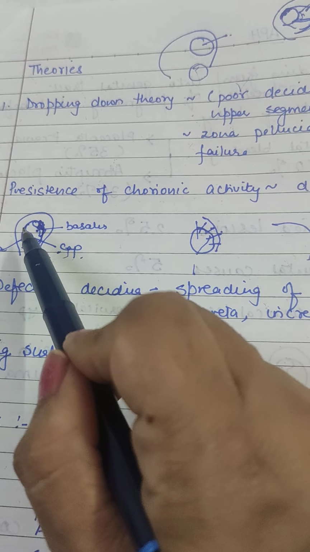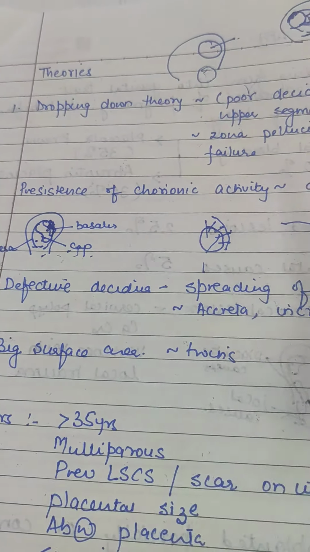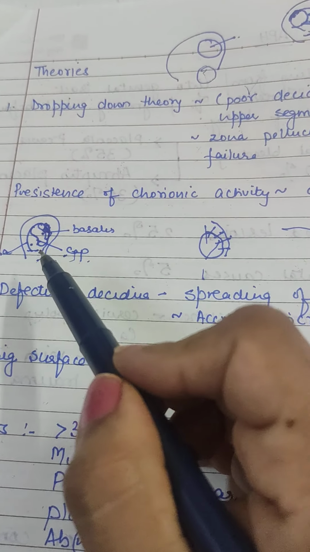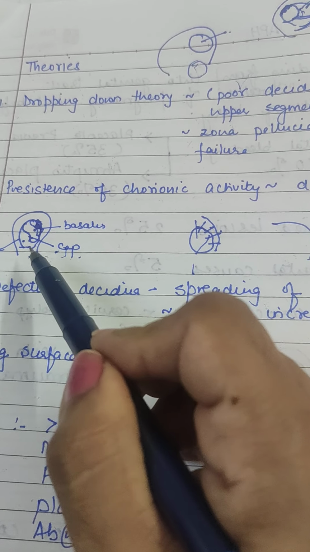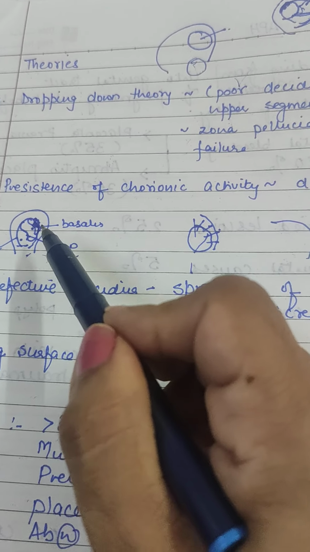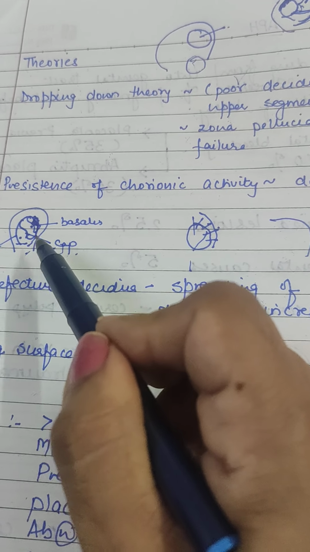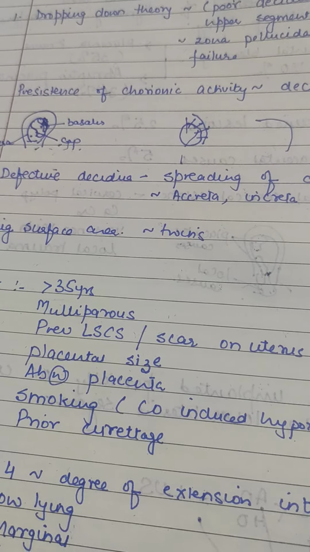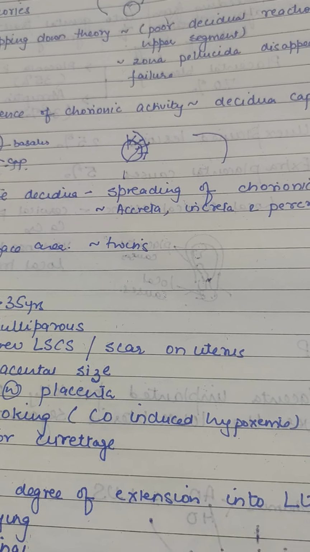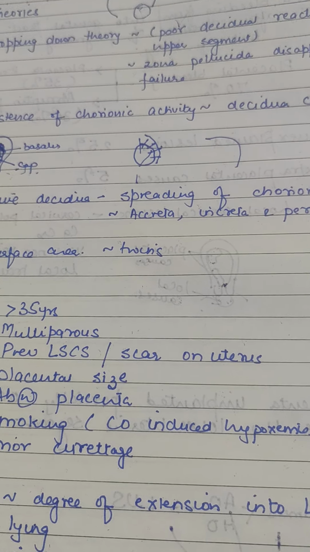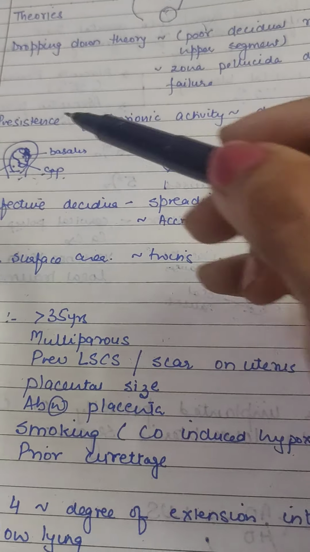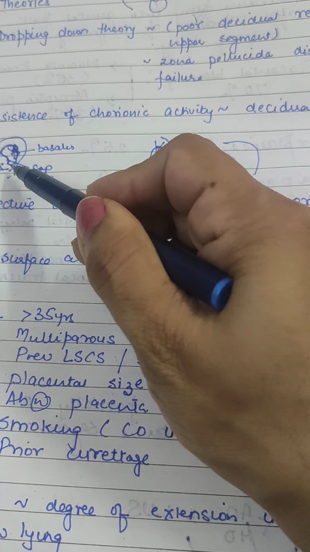So if it occurs in the decidua capsularis, which is away from the basalis, in that case there will be placental development in the lower part also. So there is persistence of chorionic activity in the decidua capsularis, which is away from the basalis, over the lower part.